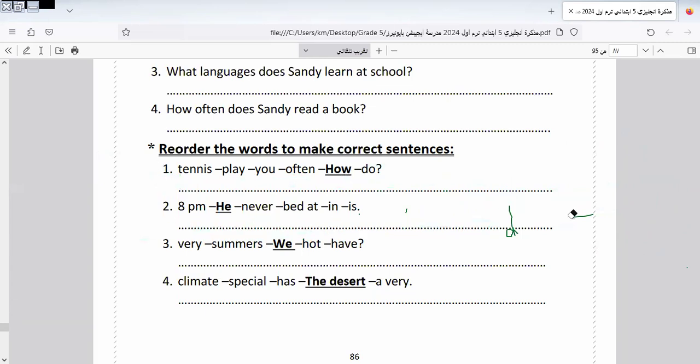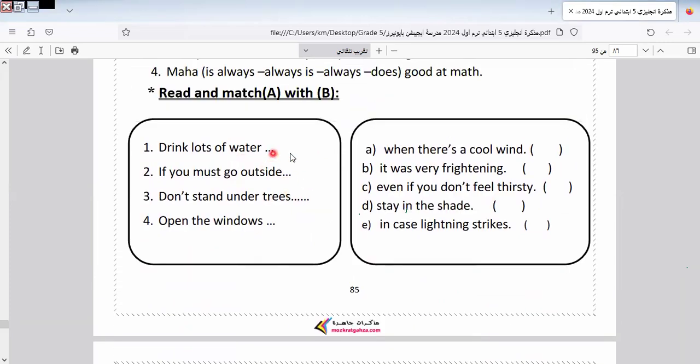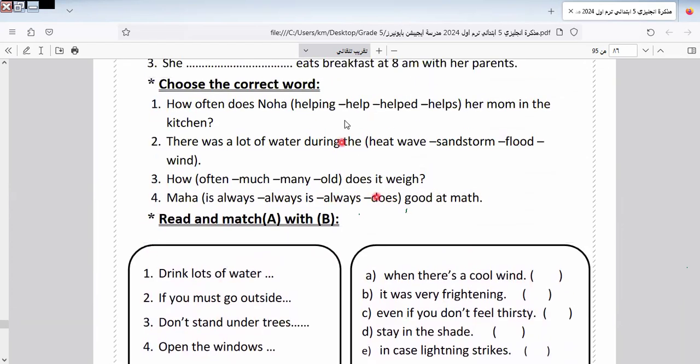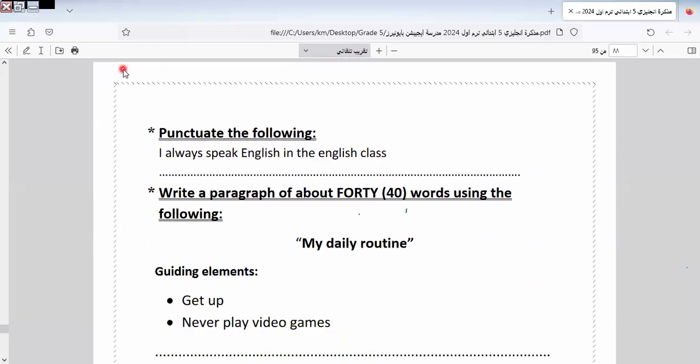I will leave the middle question here until the next class. I will attempt to answer it. Okay, I will try to answer it and say it in the next video. I would like to leave this one. Okay, I answer this, and this one I will leave for the next video. Okay, let's go to another one here. What can I do in this sentence? I always speak English in the English class. Here we have a missing punctuation. English must be written with a capital letter. So I always speak English in the English class, and I put a full stop at the end of the sentence.